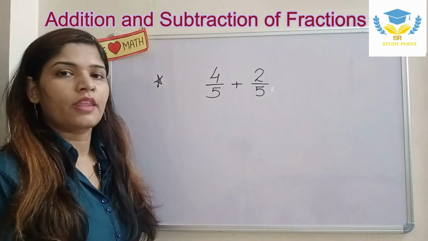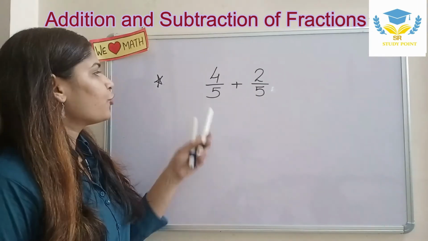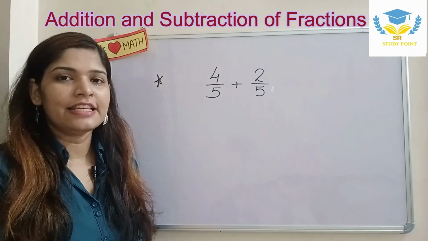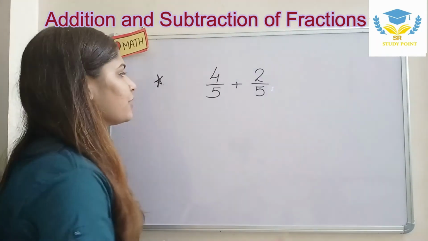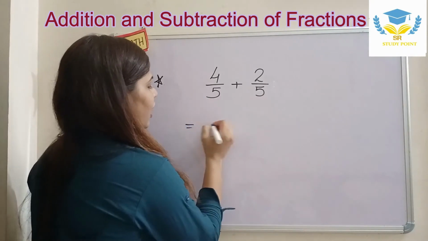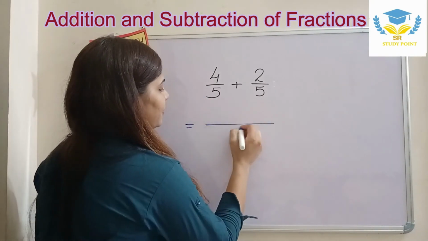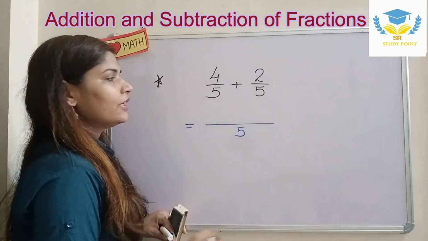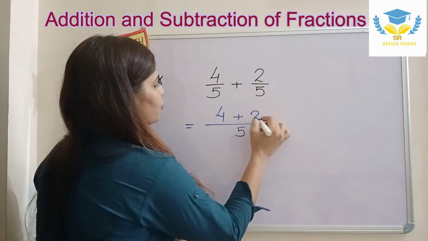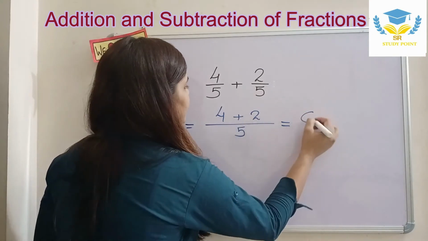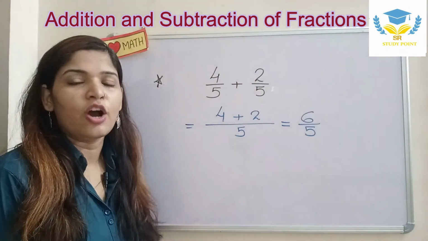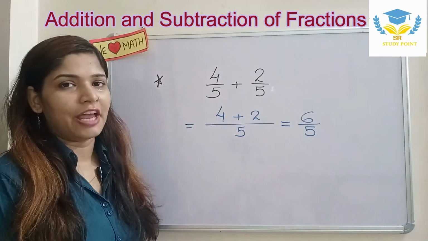So here I have taken 4 upon 5 and 2 upon 5 as like fractions. Let us see how to add these. Similarly, if we have 5 and 5, I will take the common 5 because both are common, and simply write down 4 and 2. It will become 6 upon 5. This is the simple way of doing addition of like fractions.